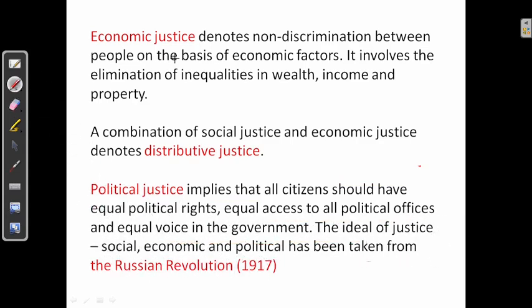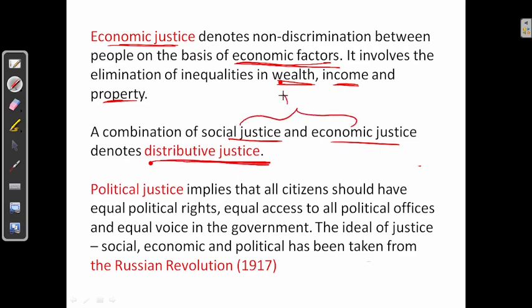Economic justice denotes non-discrimination between people on the basis of economic factors, that is wealth, income, and property. It involves the elimination of inequalities in wealth, income, and property. The combination of social justice and economic justice is called distributive justice.